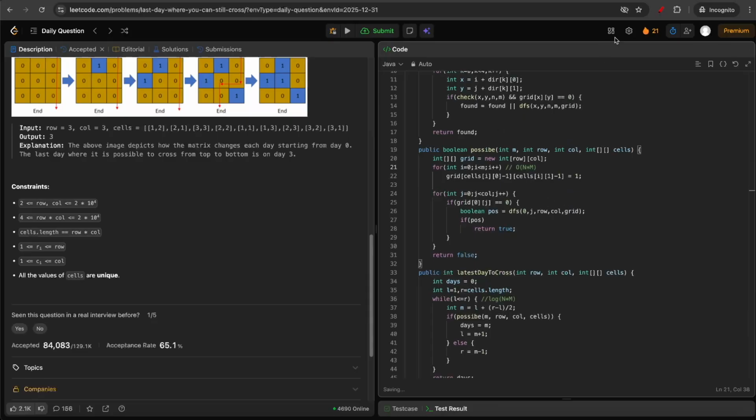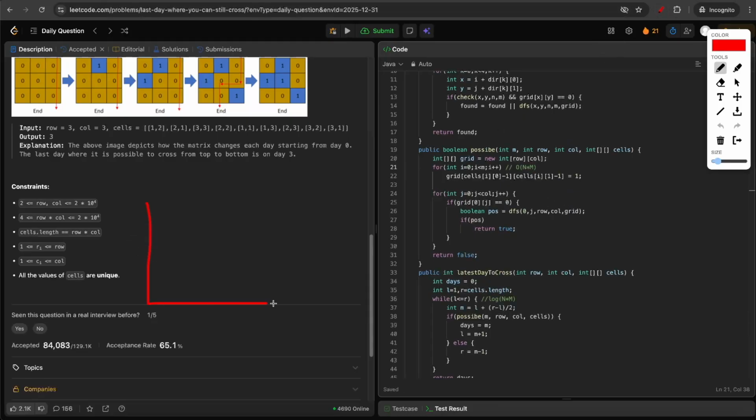And after that, we have a grid. And on the first row, we are starting a DFS from each of the cells in the first row. So we know that the complexity of DFS will be order of the search space, which is order of n into m. And since we are performing the DFS for each column, it might look like the complexity will be n into m into n, but we are performing the DFS on the same grid.